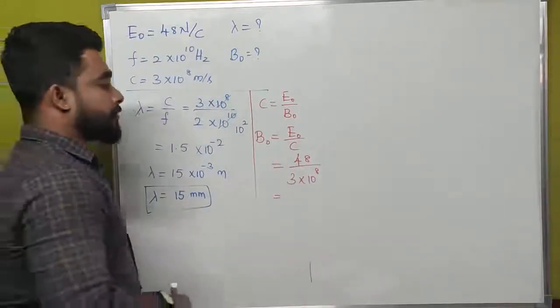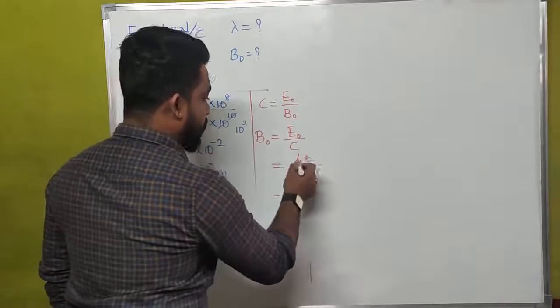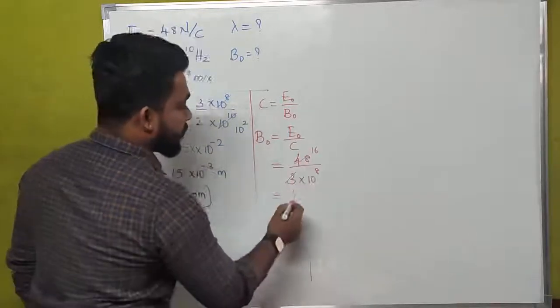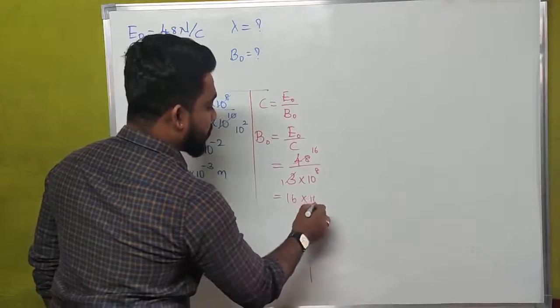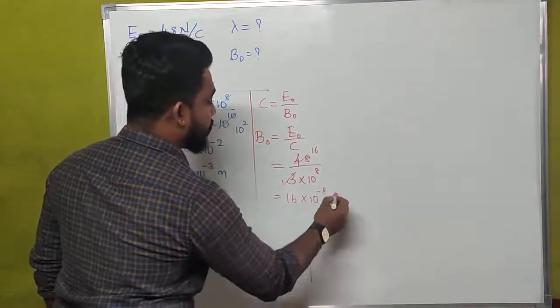If we calculate 48 divided by 3, 3 sixteens are 48, and the remaining thing is 16 into 10 to the power of minus 8 Tesla.